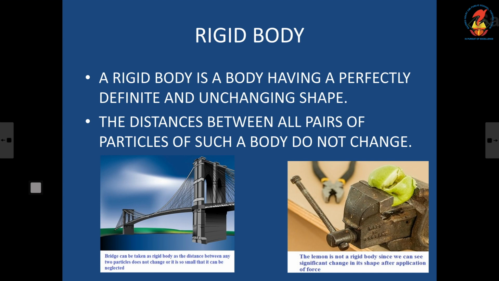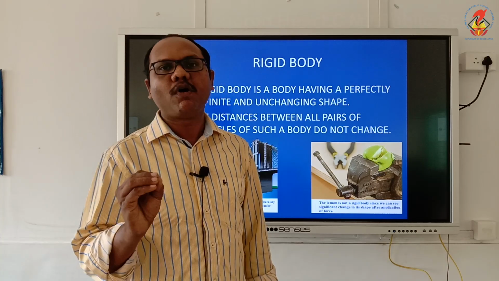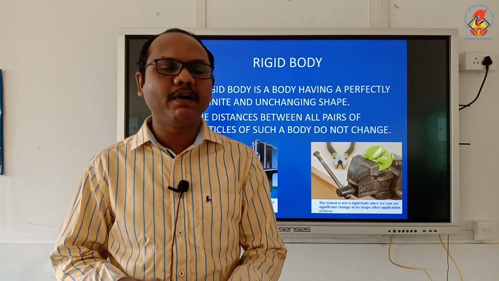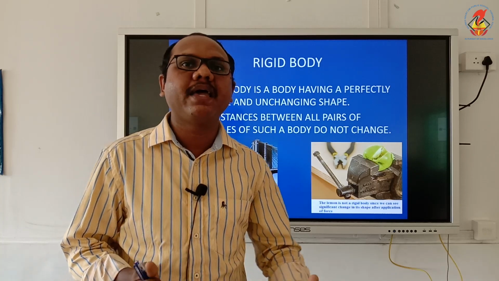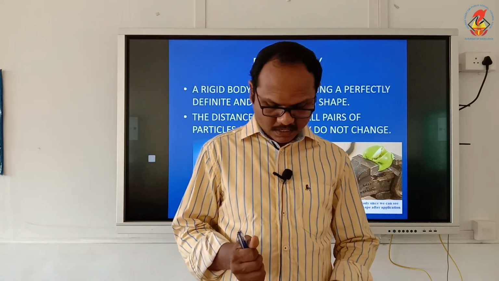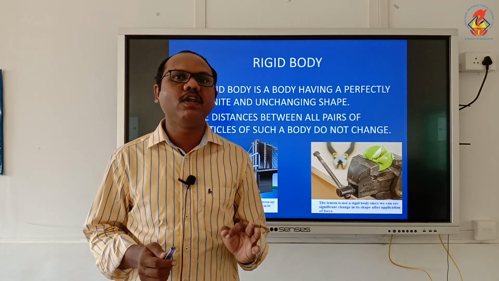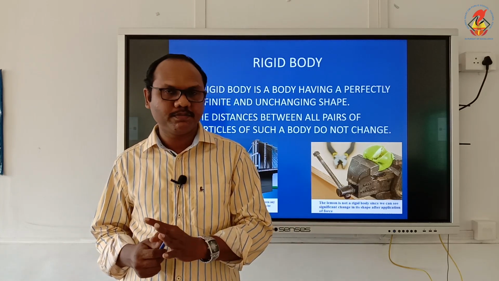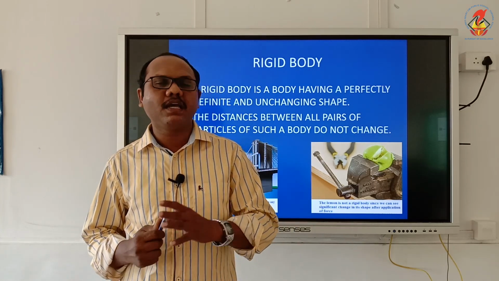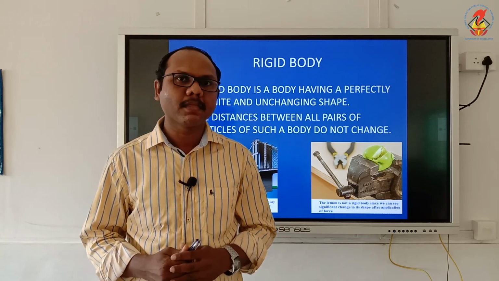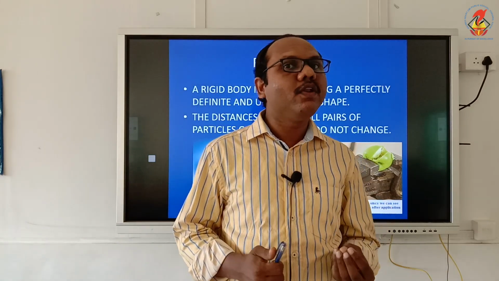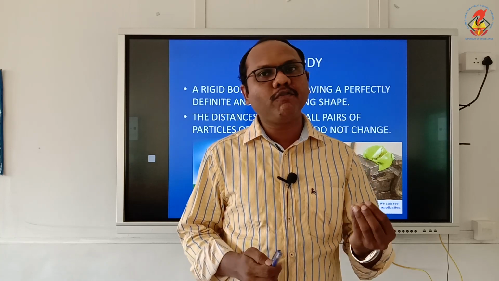Rigid body is a body having perfectly definite and unchanging shape. The shape of the rigid body will not change even when it moves. And we know the rigid body is made up of many particles.